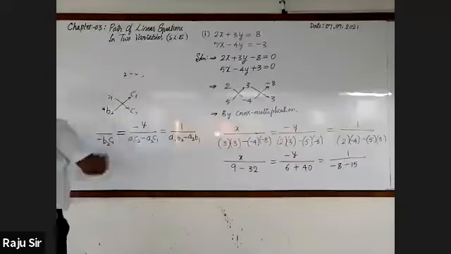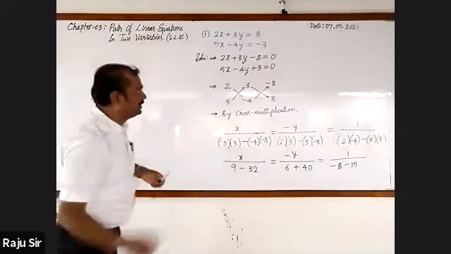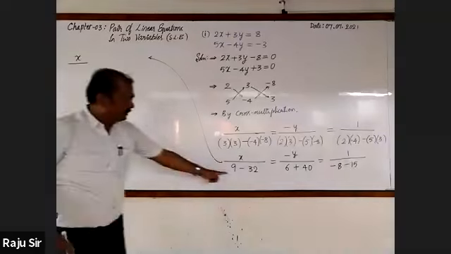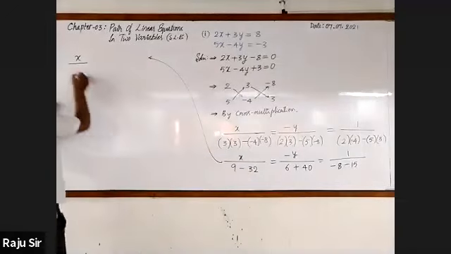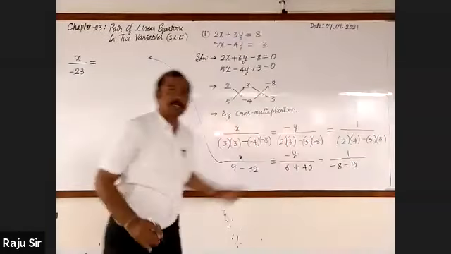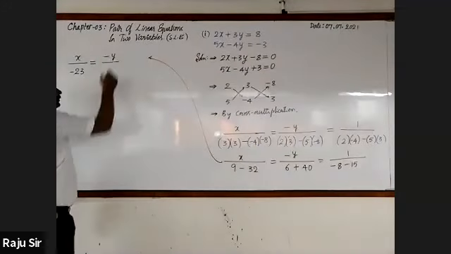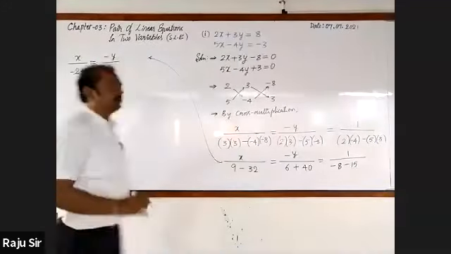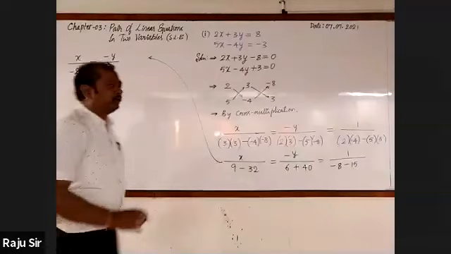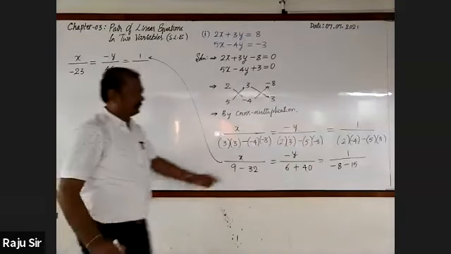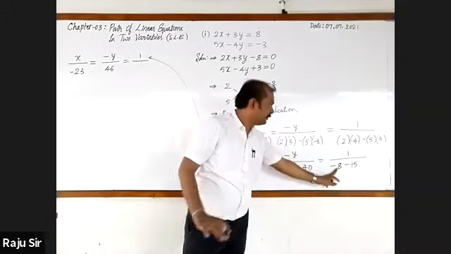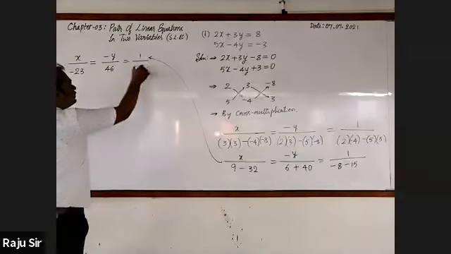Now let's go for simplifying. I'm writing the steps here. This is x by 9 minus, how much is it? Minus 23. This is equal to minus y by 6 plus 40, 46. Then that's equal to the constant 1 by minus 8 minus 15, which is minus 23.